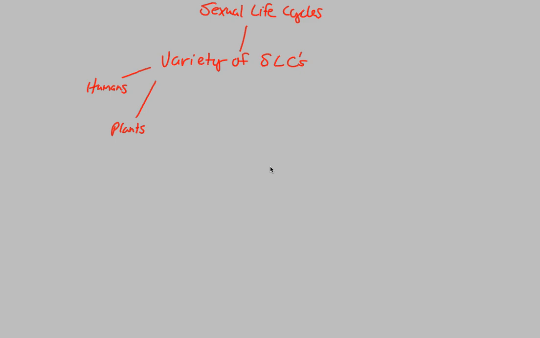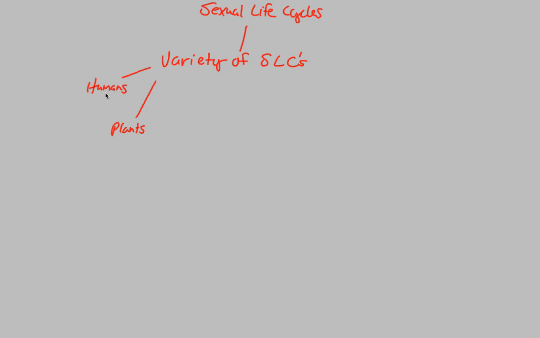So now, just to finish up what we were previously talking about in terms of sexual life cycles and their relationship to meiosis, in our previous video we established the variety of sexual life cycles. We looked at humans having a sexual life cycle that involved the gamete, and the gamete being the only haploid cell within that life cycle.